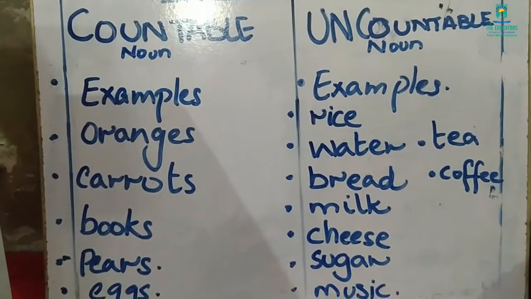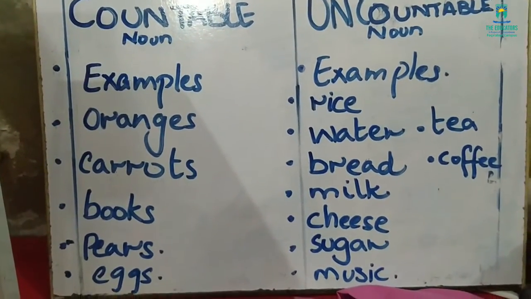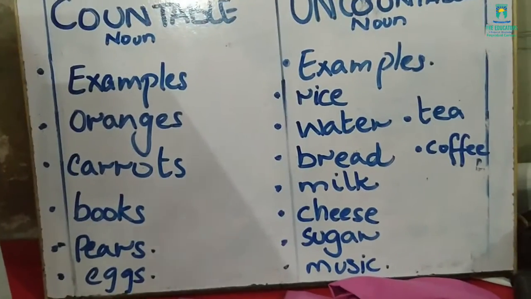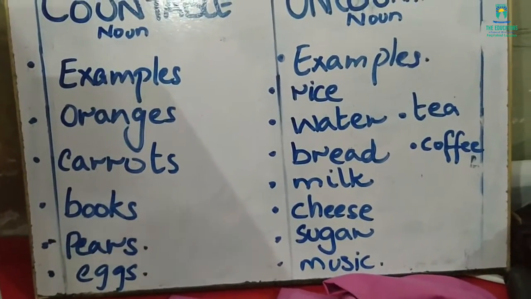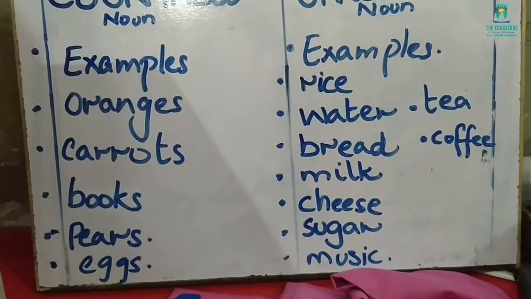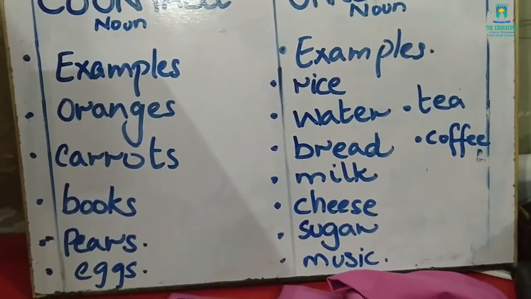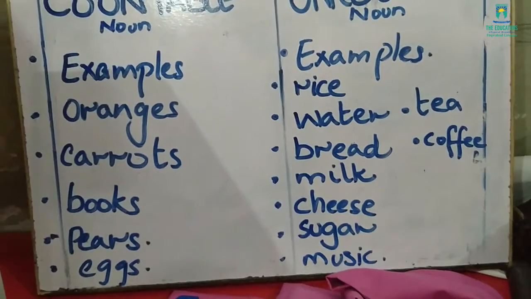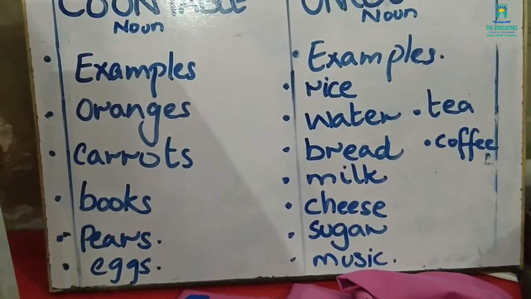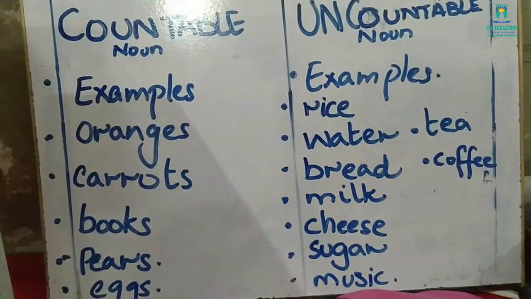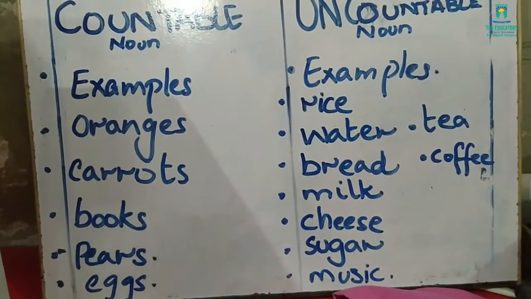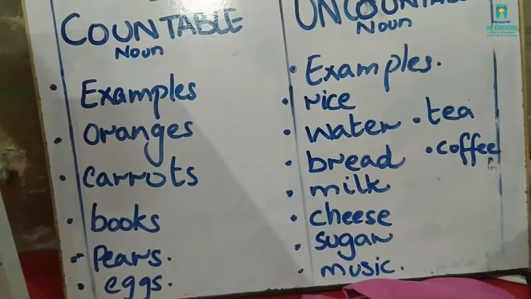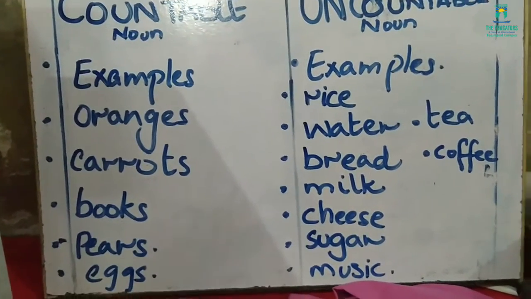For countable nouns, examples can be oranges, which I told you can be singular as well, carrots, books, pears, eggs, egg. All these are considered countable. Why countable? Because they can be counted. Oranges can be counted, carrots can be counted, books can be counted, eggs can be counted, pears can be counted.